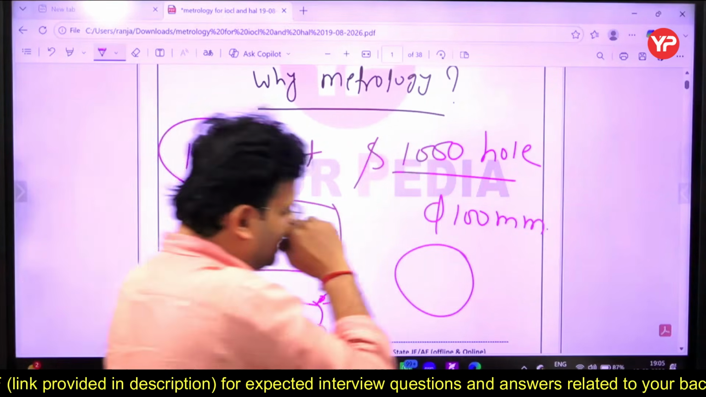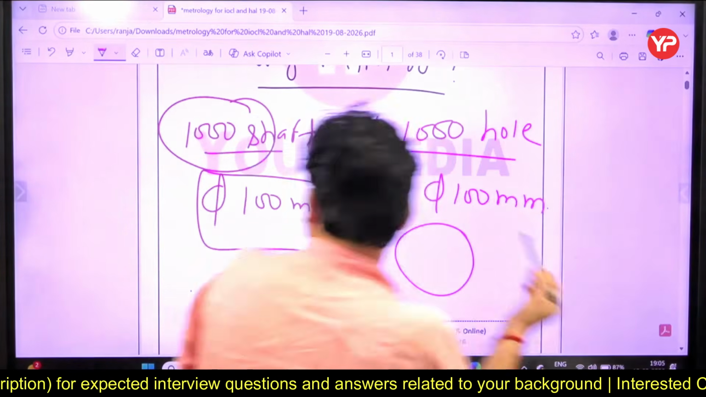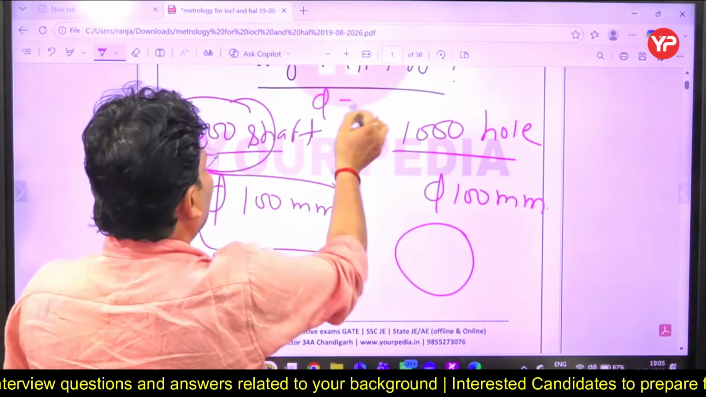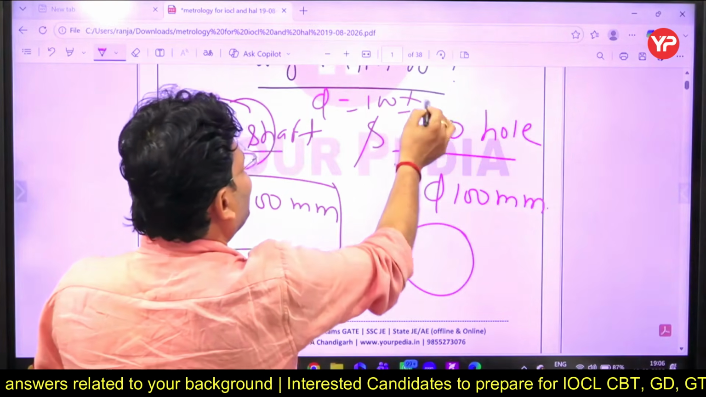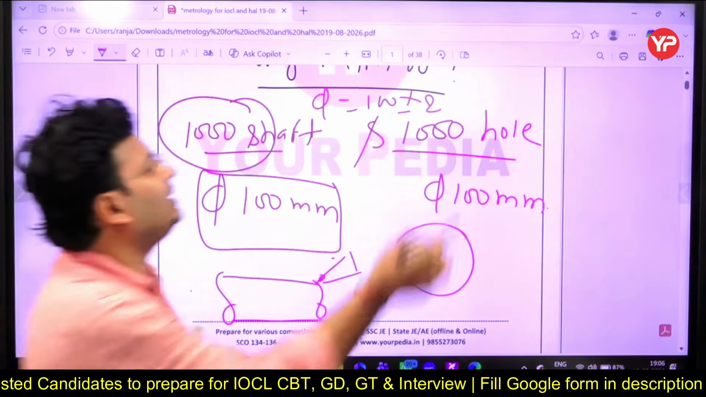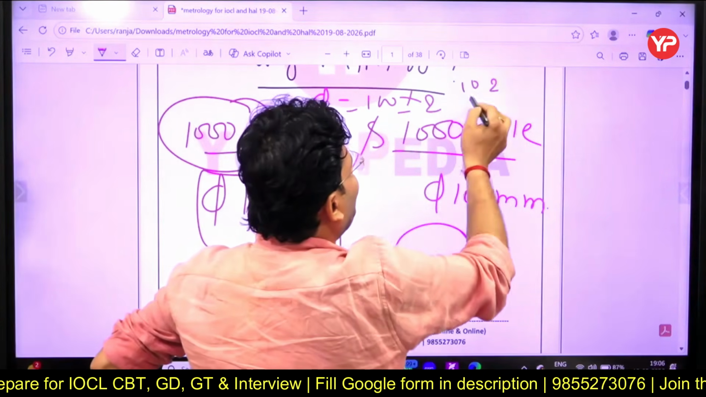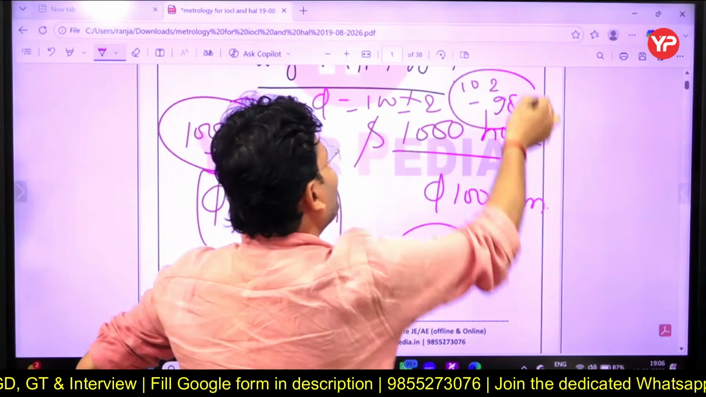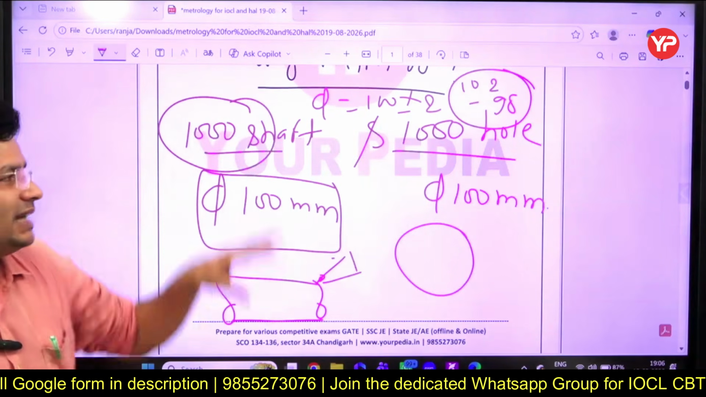So I will tell you, okay dear, exactly 100 नहीं दे सकते हो, so do one thing, give 100 plus minus 2. 100 plus minus 2. That means the maximum limit of the shaft required is 102 mm and the minimum is 98 mm. इस रेंज में दे पाओगे. That is the first thing.